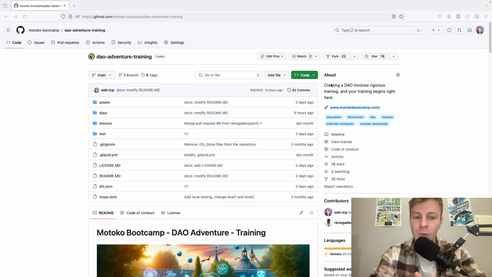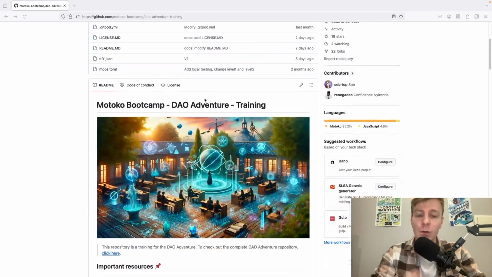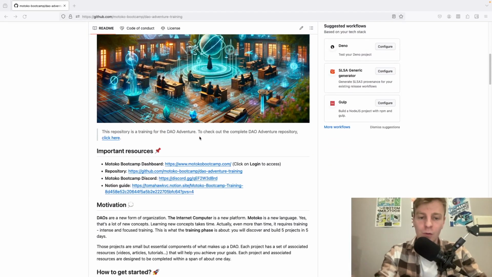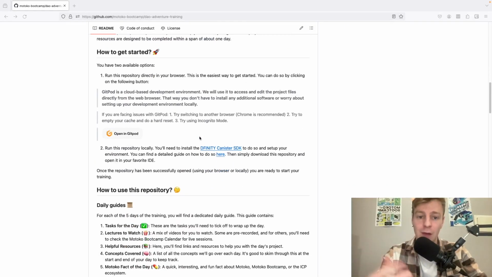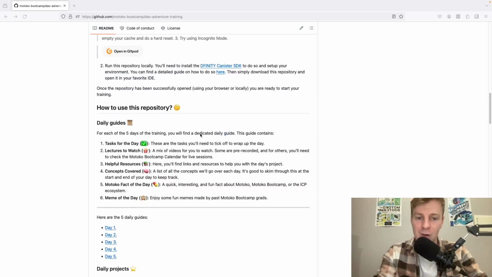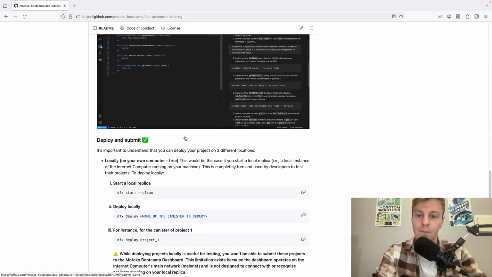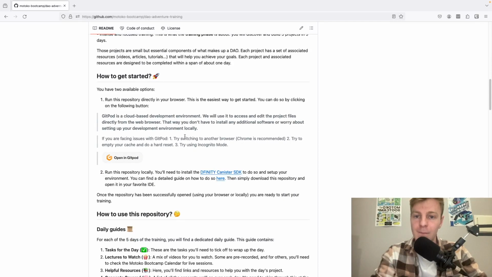Okay, so we are on the repository, and you will notice that there is a huge README file that you can see here. You have all the resources and all the explanations on how to get started with the repository and how to use it, all the links to the projects and the daily guides and so on. If you want to get started with this repository, there are two ways. The first one is the easiest and the fastest.